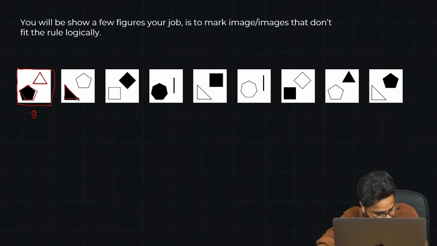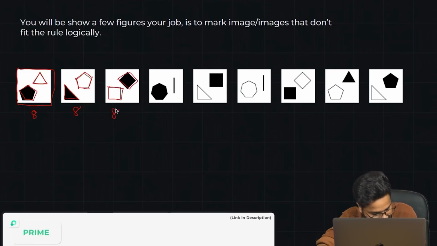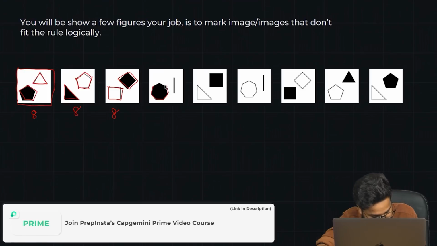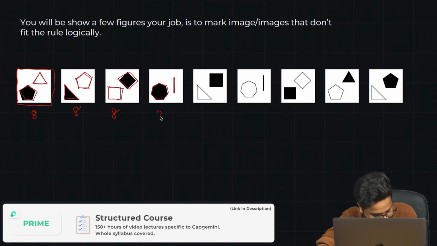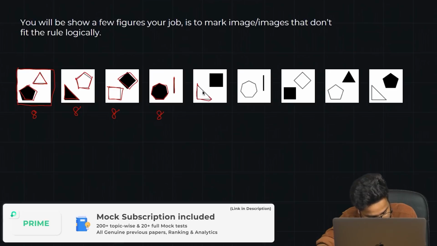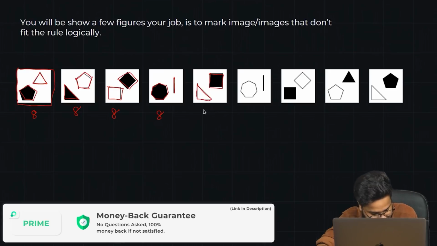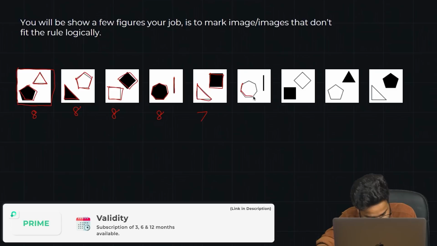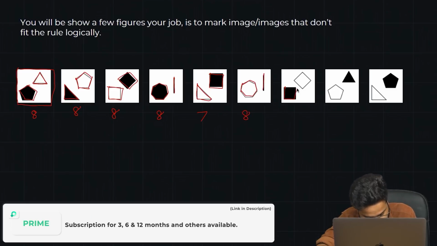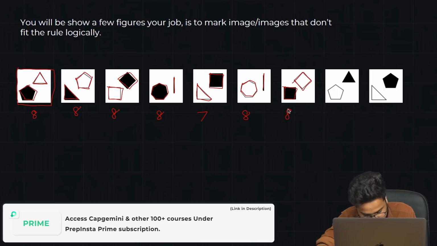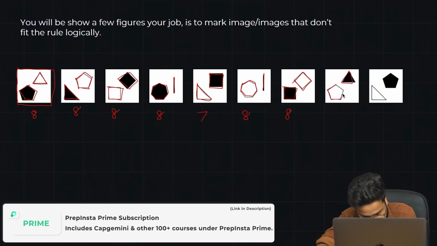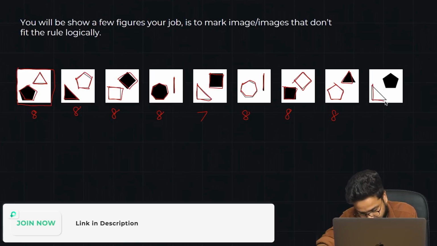Again 8 sides, again 8 sides, again 8 sides, then 1, 2, 3, 4, 5, 6, 7 sides, and then 8 sides each for the remaining figures.